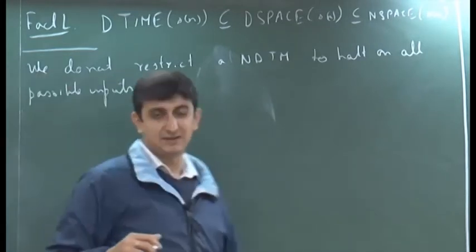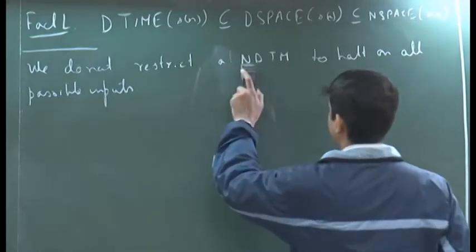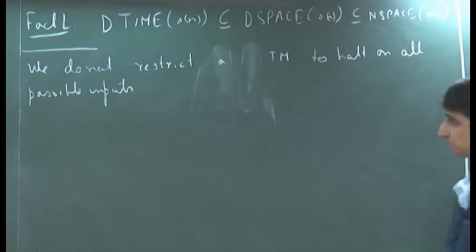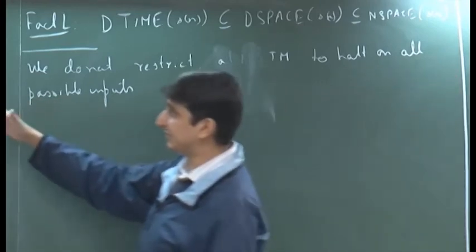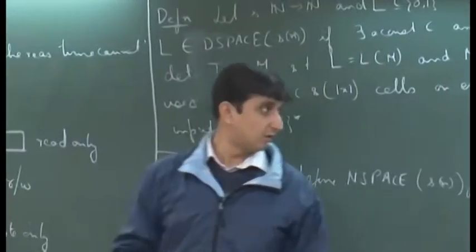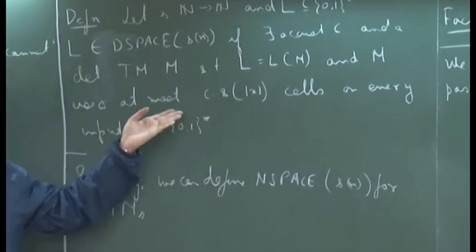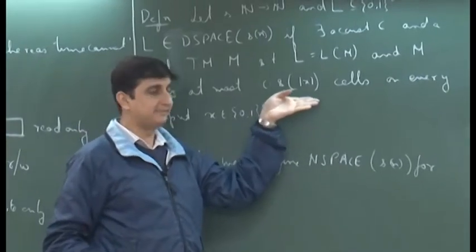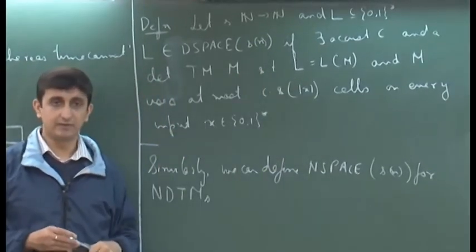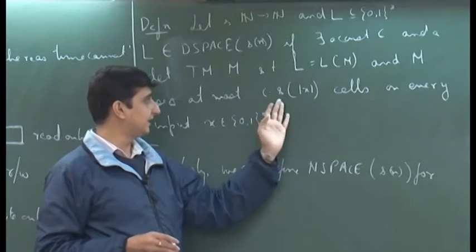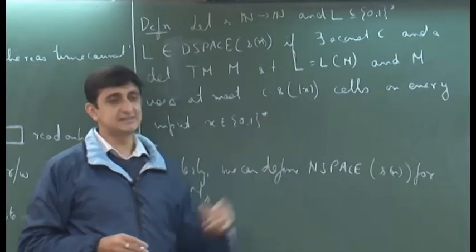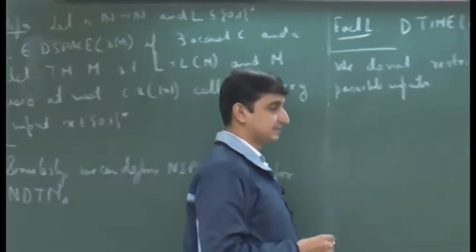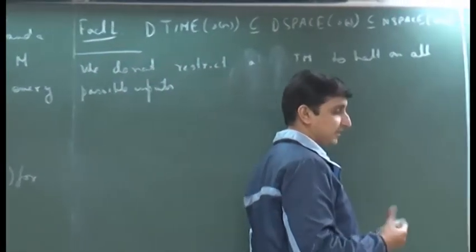If you look at the definition here, we are not requiring that on a given input x, the Turing machine has to halt and then produce its output. Okay. All we are requiring is that it has to use this many memory cells for a given input x, S of x or S of n.